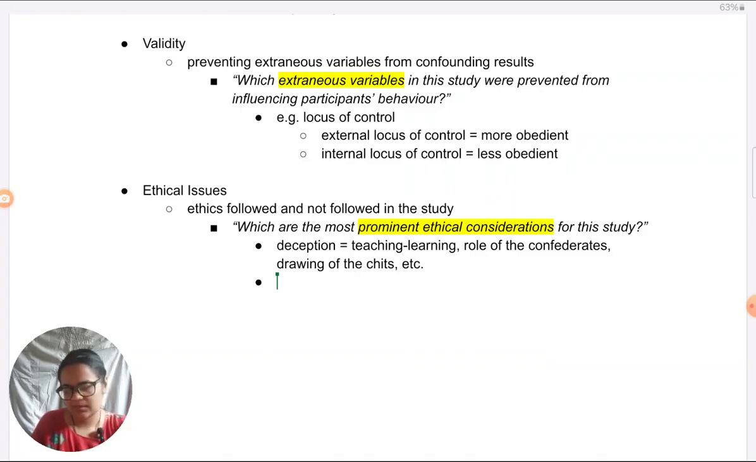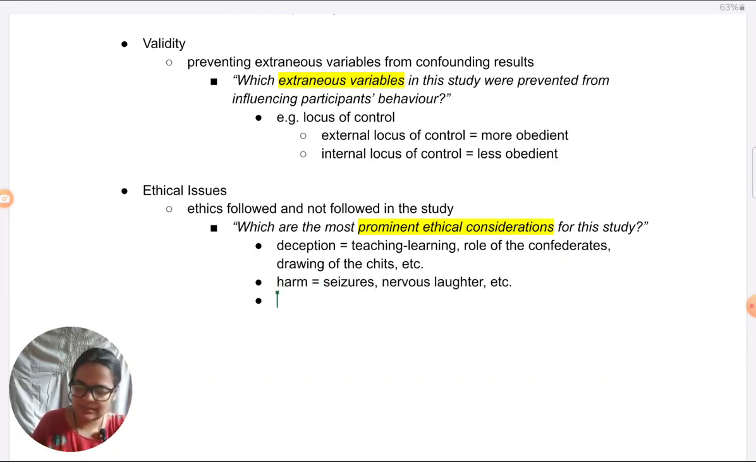Of course, harm, both psychological and physical, in fact. So protection of harm was breached because some of the participants underwent seizures, some underwent nervous fits of laughter, and so many things. Some were digging their flesh, things like that.